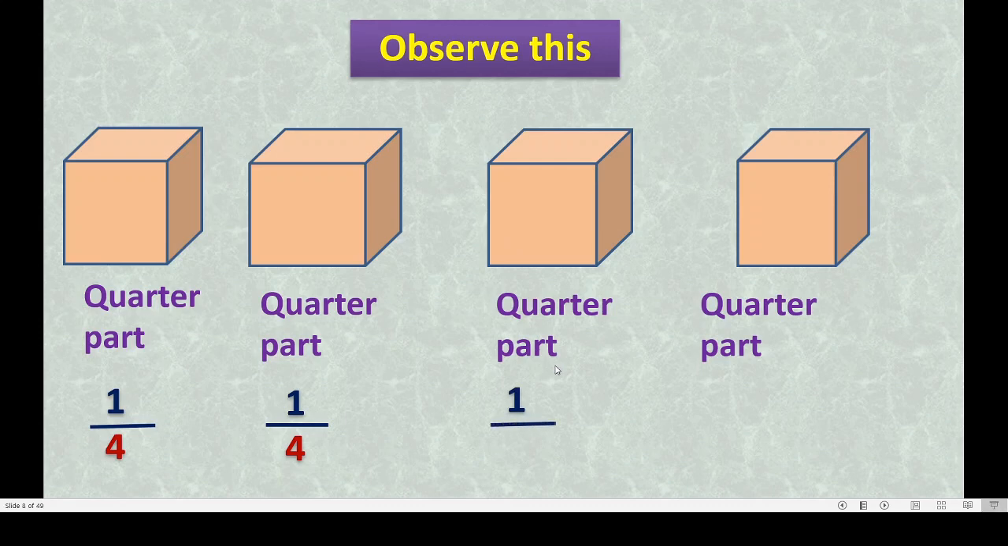Here same thing. How we write quarter? 1 upon 4. See this? Got this? We use the word quarter when we divide one whole into 4 equal parts. Okay, and we use 1 upon 4. Here 1 is numerator and 4 is denominator. Okay, this is called quarter part.